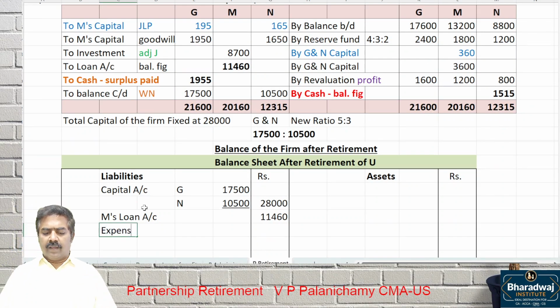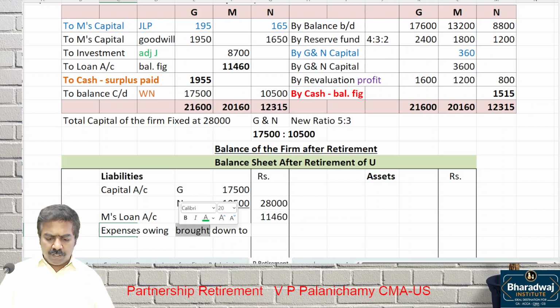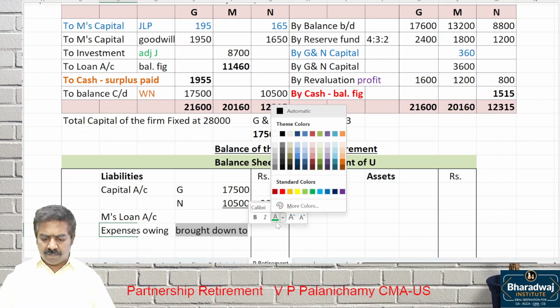Then what else will come? Expenses owing. Expenses owing brought down to 775. The new value will come. Expenses owing brought down to 775.